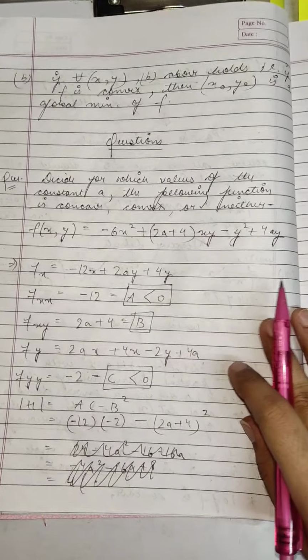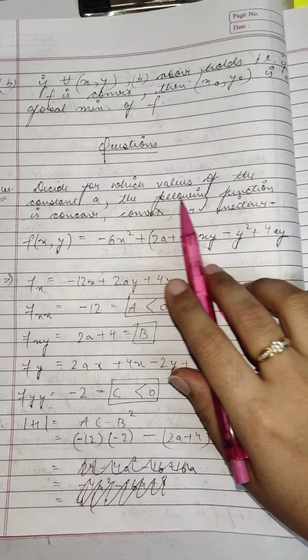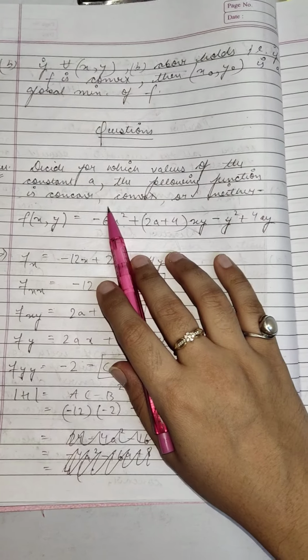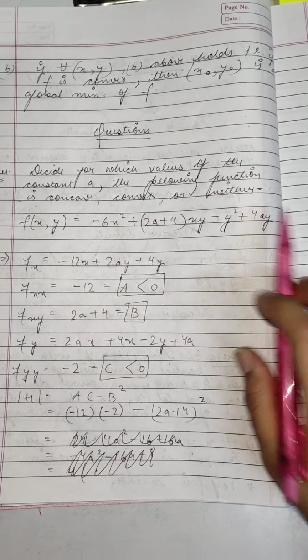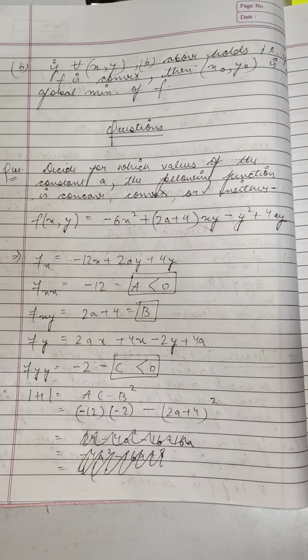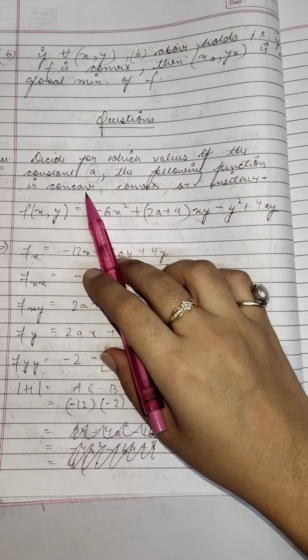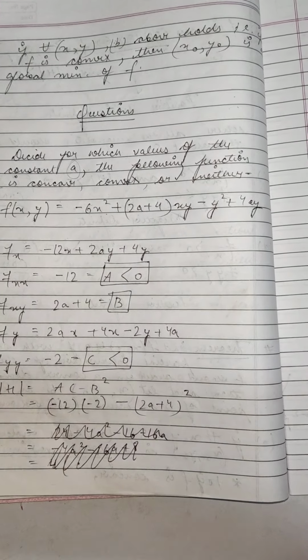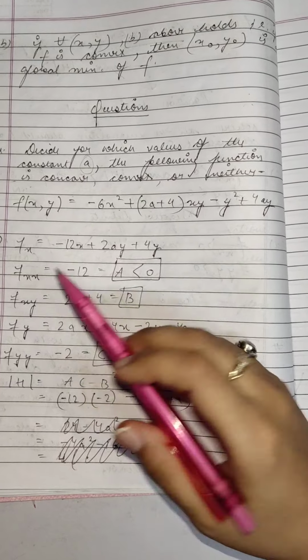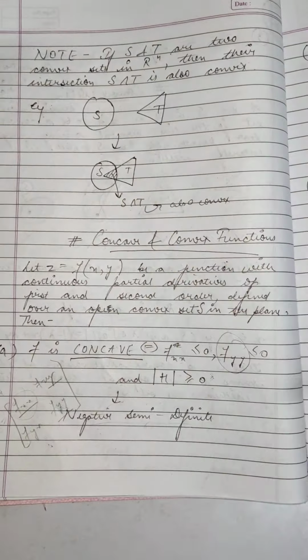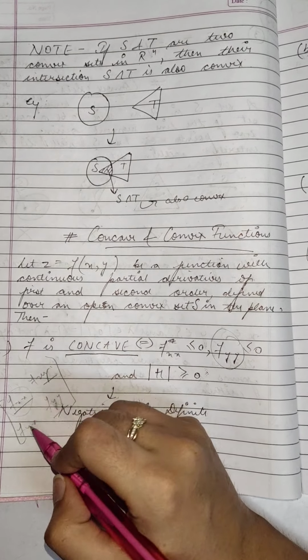So let's do two quick questions. Number 1, decide for which values of the constant A the following function is concave, convex, or neither. So I need to find constraints on the parameter A such that the function is concave, convex, or neither. So let's check. What will I do? I need to make my Hessian. Hessian again is fxx, fxy, fyx, fyy.